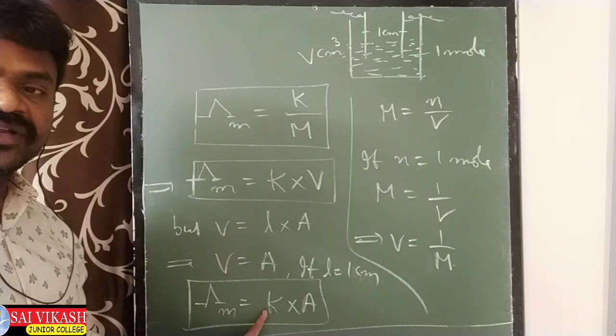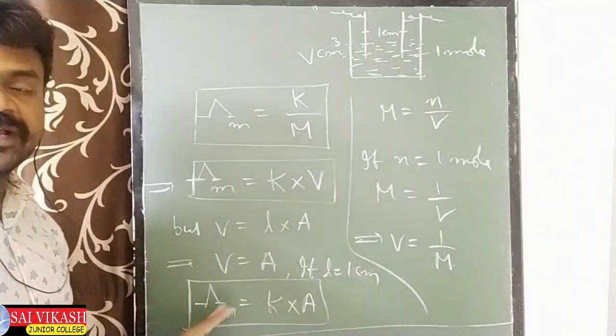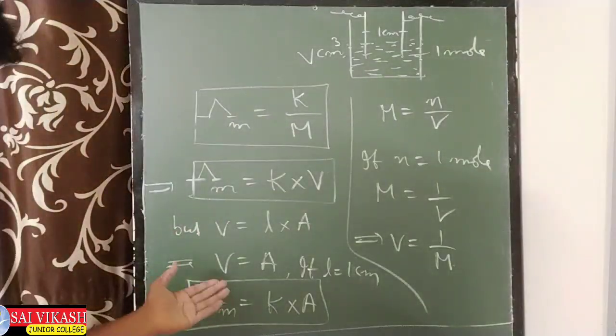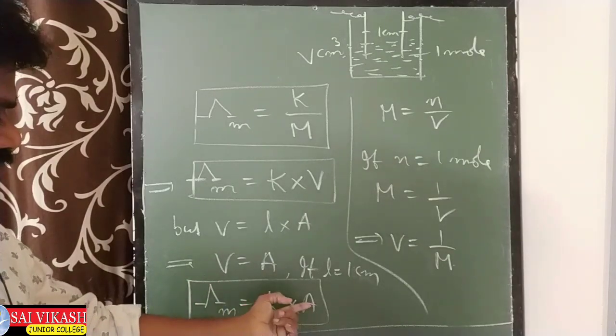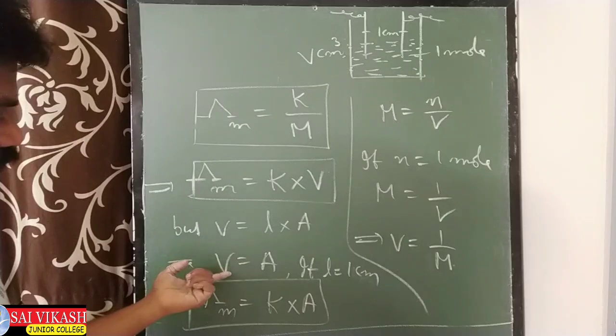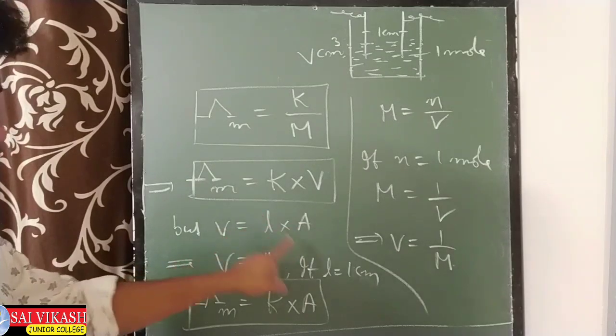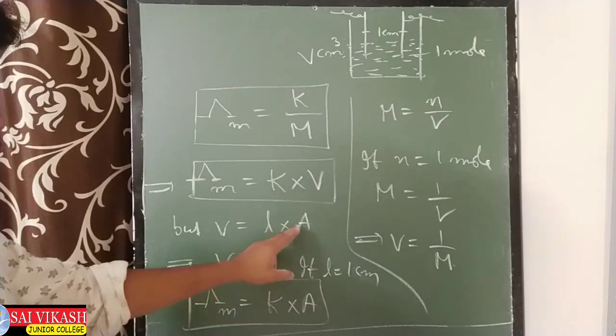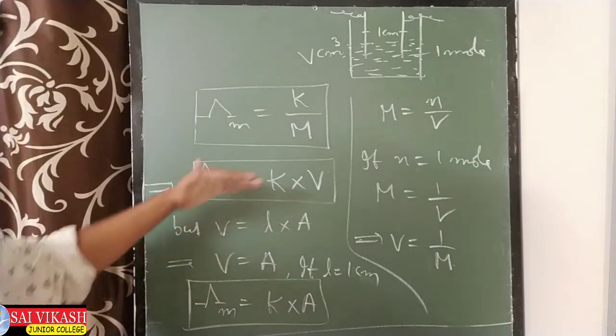Whatever the conductivity comes, that is called lambda m, molar conductivity. Simply K into A, but see A V हो जाएगा. A V कब होगा? Because L into A, L is 1 centimeter. So L into A is V.